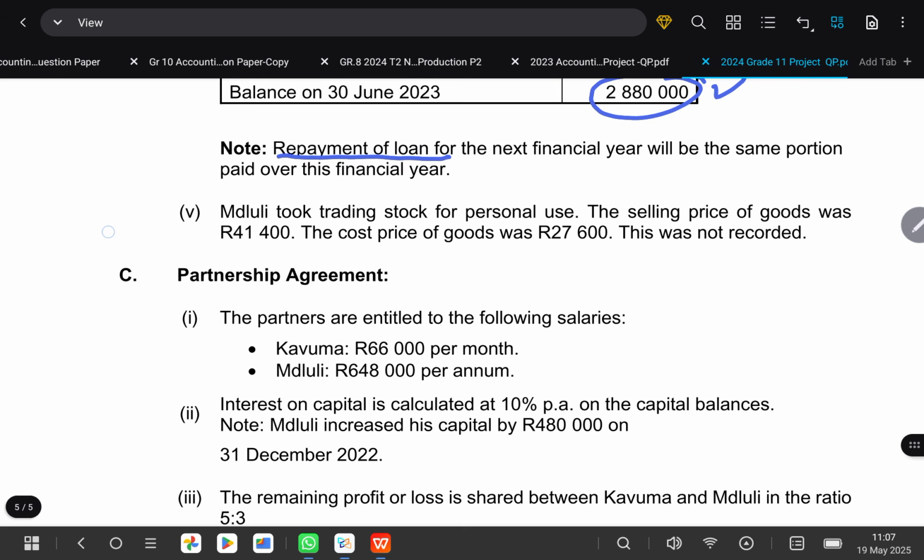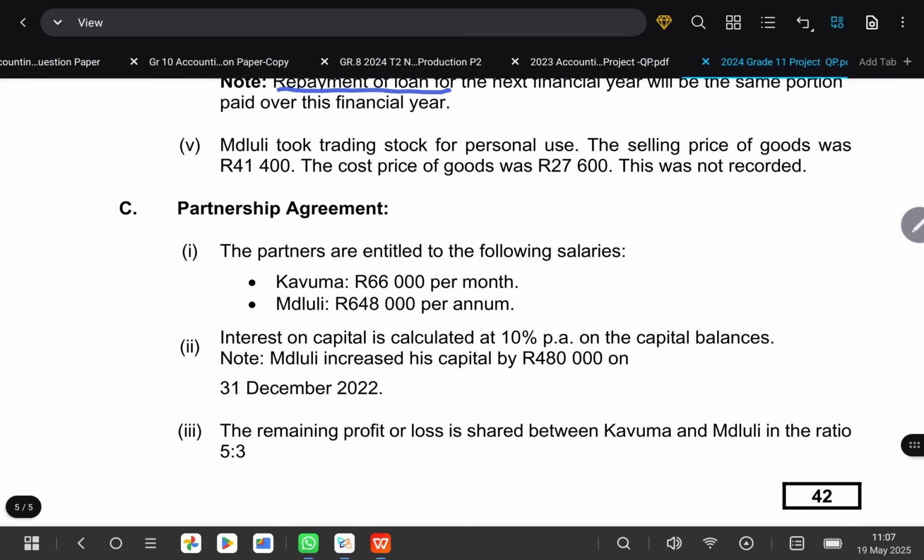So next, they're saying that Mdluli took trading stock for personal use. Very important for us to note that he took trading stock for personal use, and they're saying that the selling price of the goods was 41,400. The cost price of the goods was 27,600, and they're saying that this was not recorded.